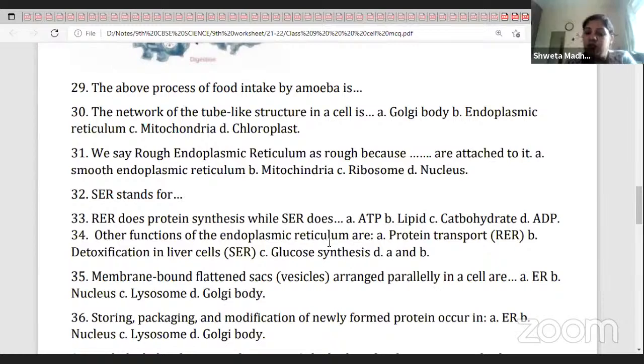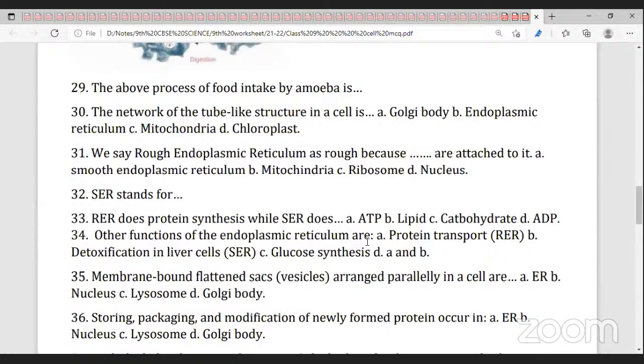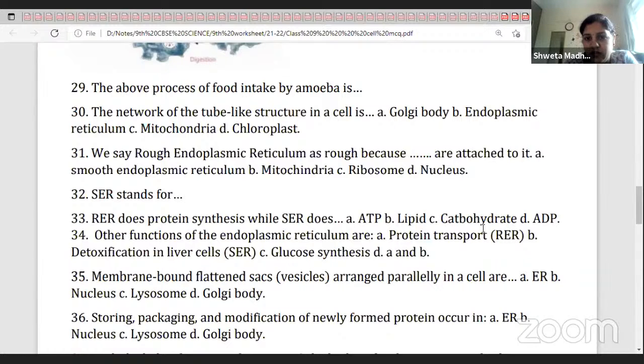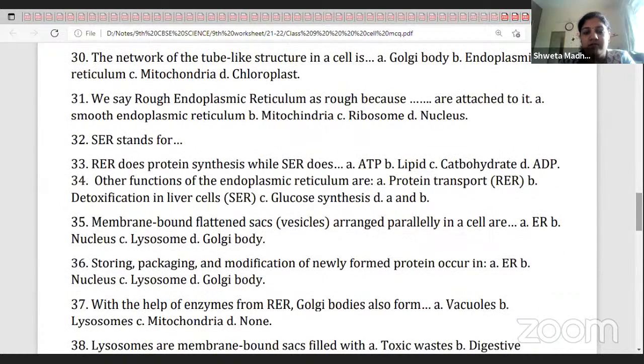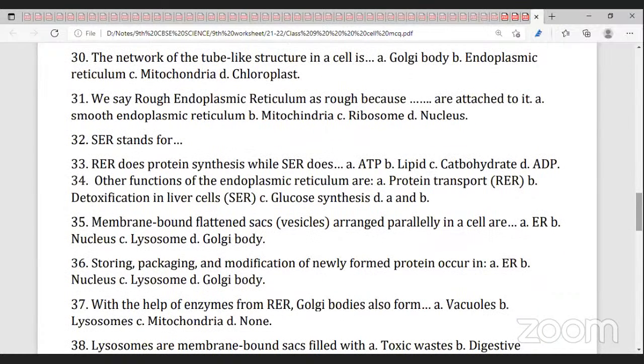Other functions of endoplasmic reticulum are protein transport by RER and detoxification in liver cells, both A and B. Membrane bound flattened sacs and vesicles arranged parallelly in a cell are Golgi bodies.